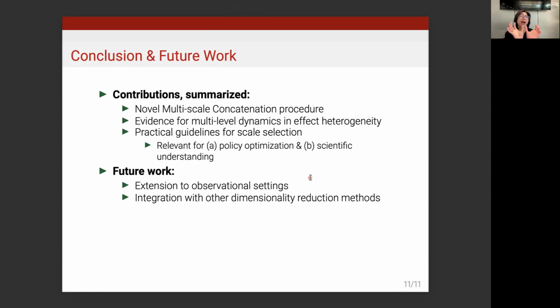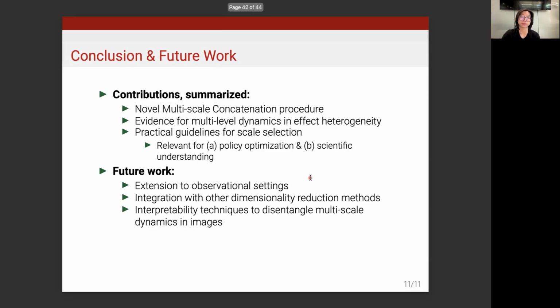This is because by concatenating these representations, the dimensionality of our input representations increases, and the performance of multi-scale approaches may increase drastically if we have suitable dimensionality reduction methods before sending it to a CATE estimator. Further, more interpretability techniques are needed to disentangle multi-scale dynamics in images for better scientific understanding of the underlying heterogeneity estimation process.